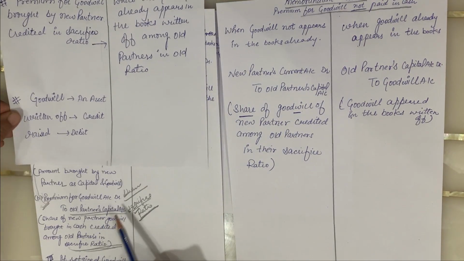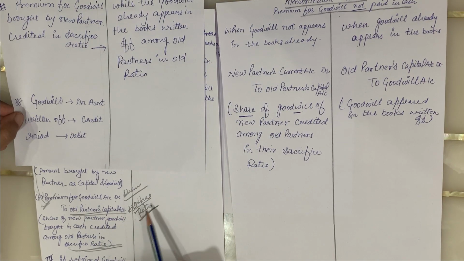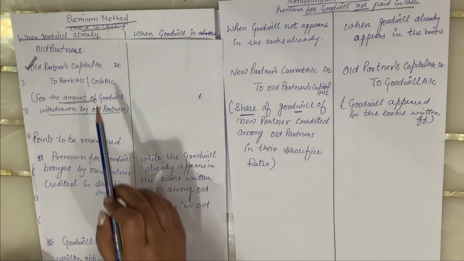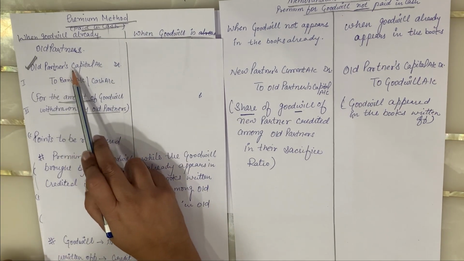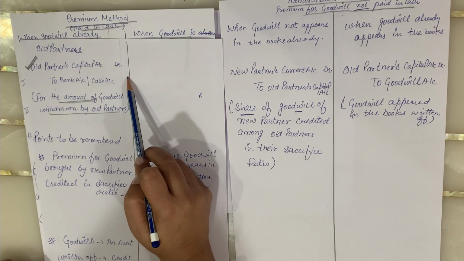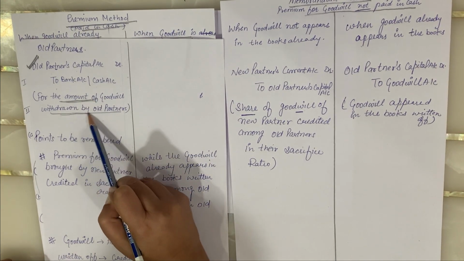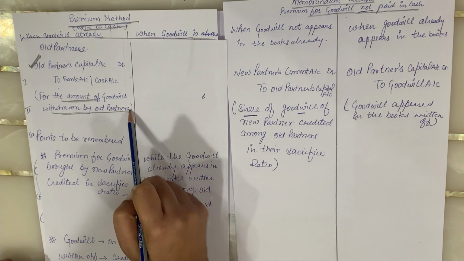Here we have done this. You can see premium for goodwill to old partners' capital account. It is credited to them in the sacrifice ratio. Now if they want to withdraw it, the entry will become old partners' capital account debit to bank account or cash account for the amount of goodwill that is withdrawn by the old partners.